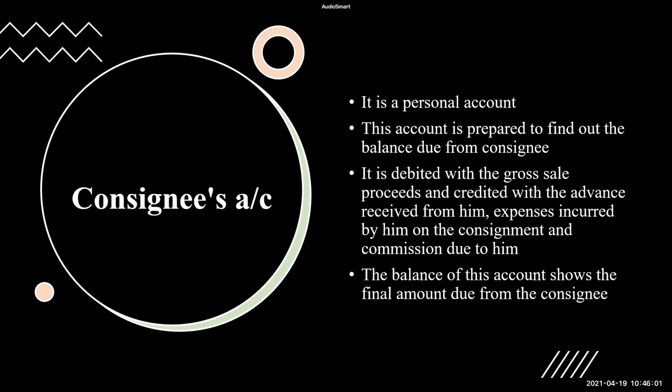And the final balance of this account is the amount which the consignee has to pay back to the consignor. So the balance shows the final amount due from the consignee, right? So consignee's account, prepared by the consignor, is debited with the sale value, and credited with all the items which the consignee has incurred: expenses, commission and advance, if any. The final balance again will be on the credit side, which shows the amount due from the consignee.